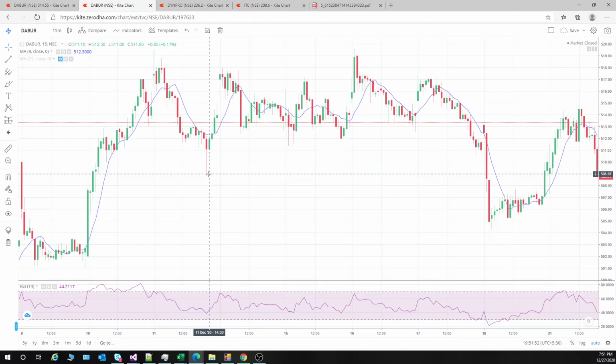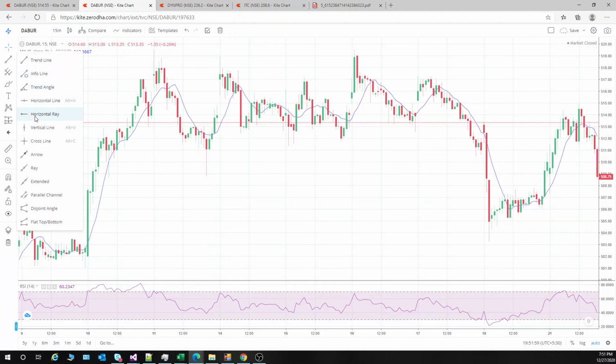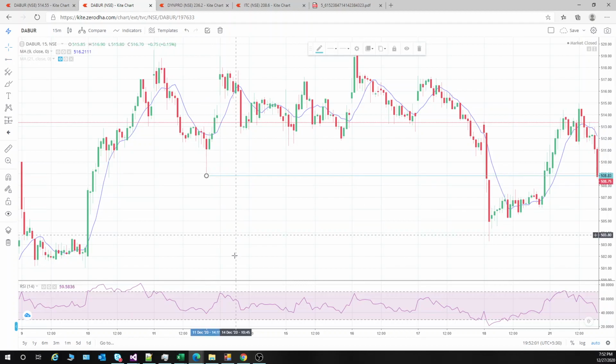You have to exit from the trade when RSI is at 40. Okay, I'll repeat, when RSI is at 40, you have to exit the trade. You understand? So here you have to exit the trade. You can keep a trailing stop loss and you can go on carrying your profit.